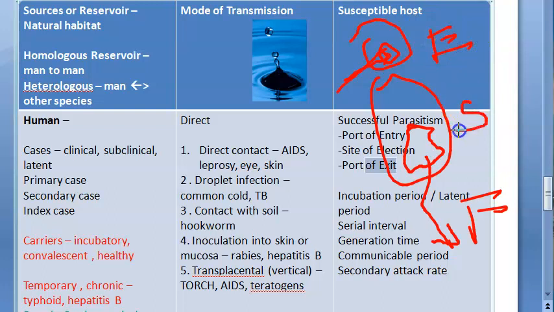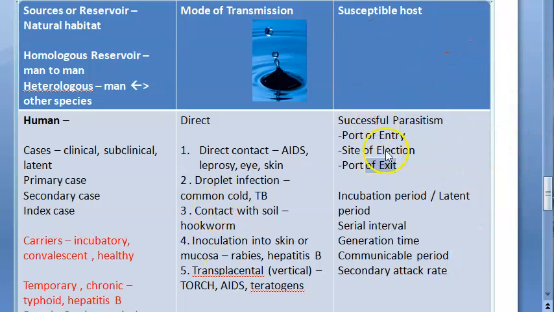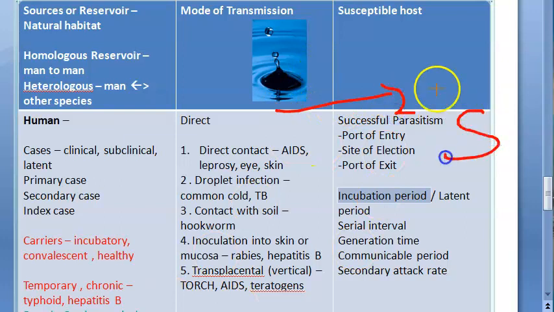It needs a site of election, again E here, 3 E's, and it needs a port of exit, another E here. Okay, successful parasitism. Now coming to incubation period, latent period. Incubation period usually is for invasion of an infectious agent and the appearance of the symptom. So from when this man got infected till when he shows symptoms, that is the incubation period.